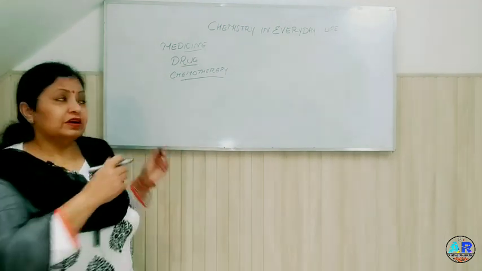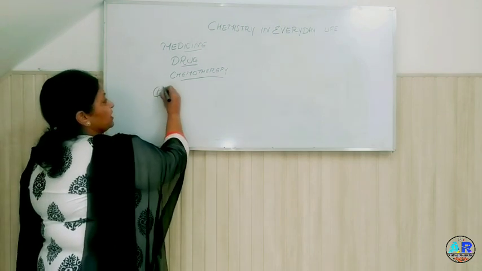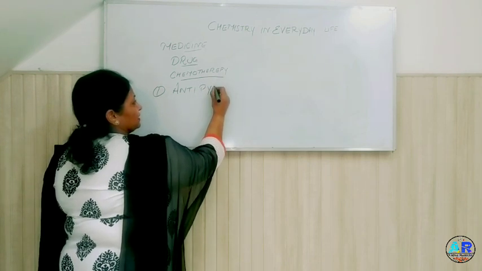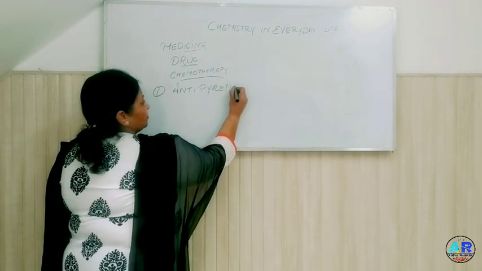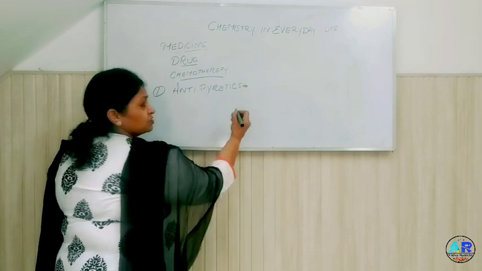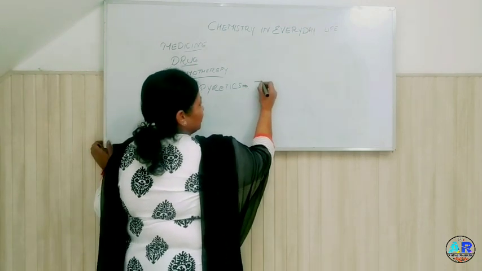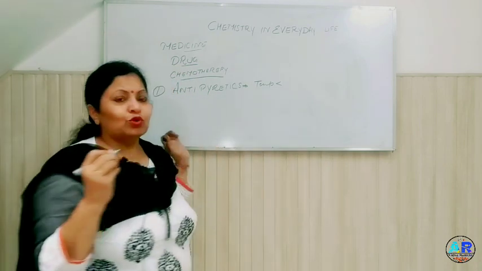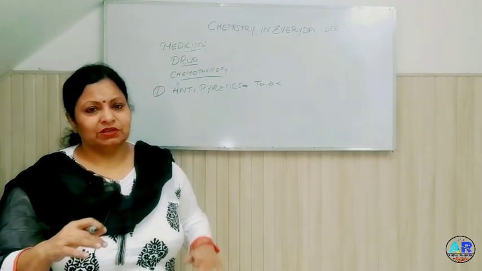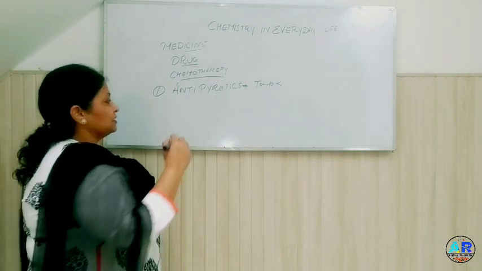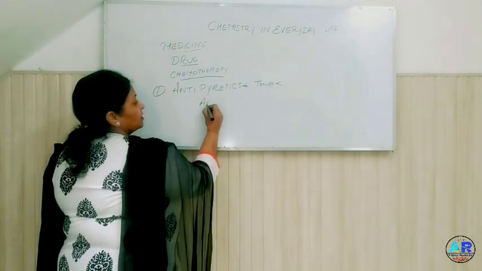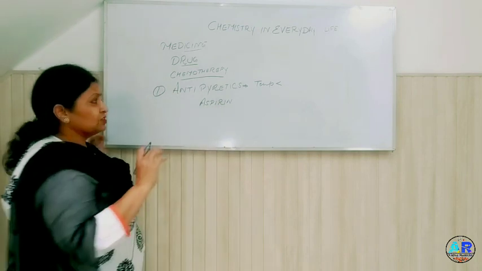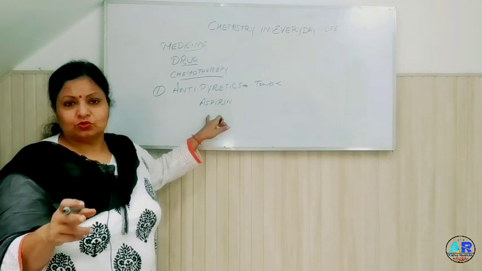First of all, number 1, antipyretics. Anti means against, pyretics. Antipyretics are those which are used to lower body temperature, to reduce fever, to lower down the temperature. For example, aspirin. Aspirin is a chemical which is used for relieving pain also.